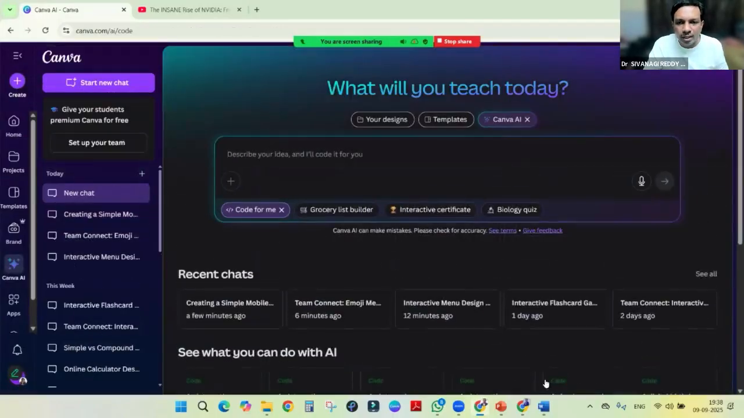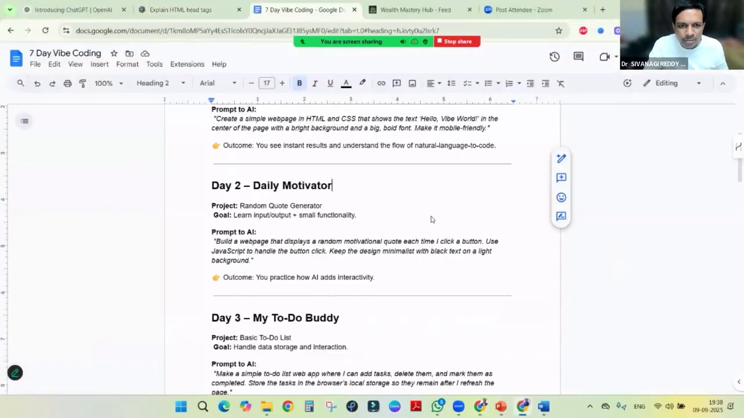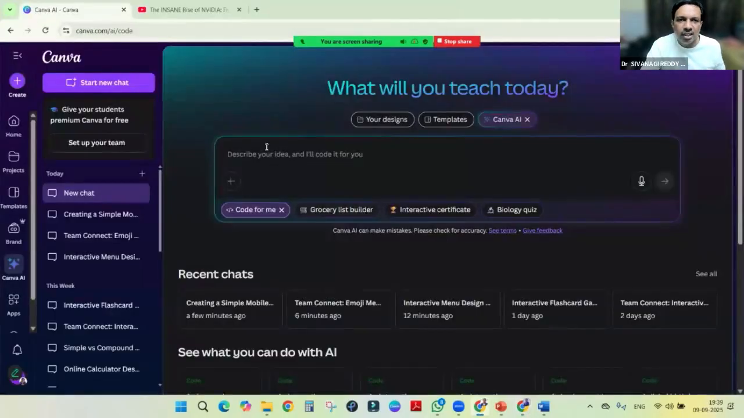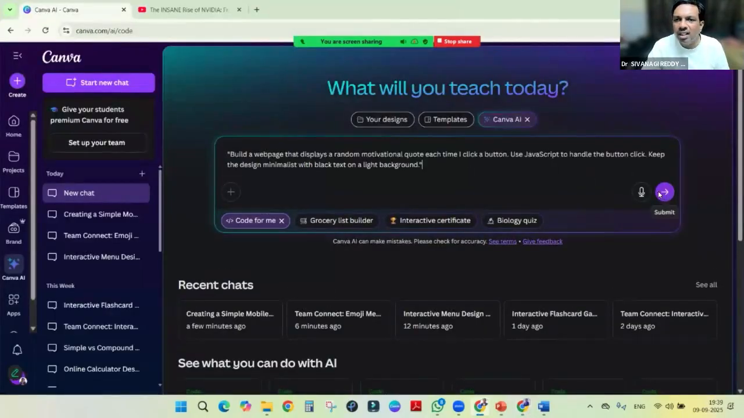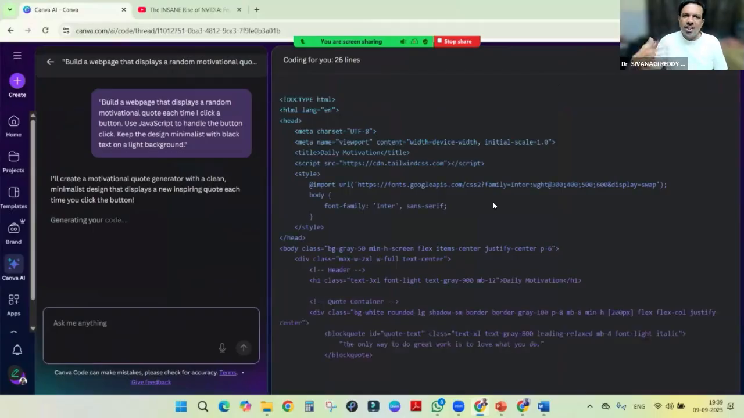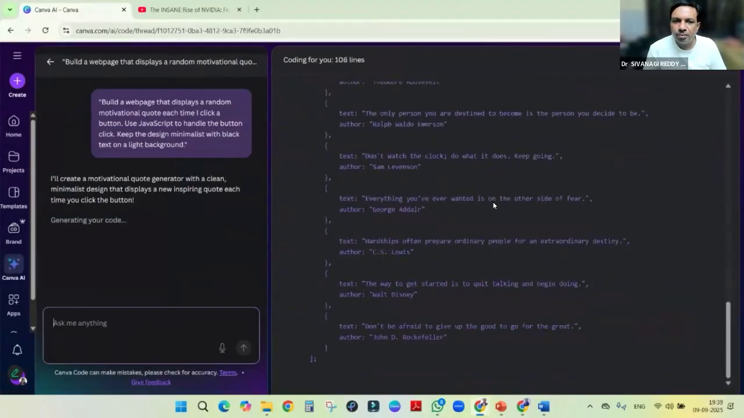Now we will go for another one. See, here we made a 7-day program: build a web page that displays a random motivational quote each time I click a button. Use JavaScript, handle the button click, and keep the design minimalist with black text on a light background. Right, just to see whether it can help us in this regard. So I just pasted it here and then we click. If it shows an error, then we can rectify it. Otherwise, it will write the program and give whatever we require.